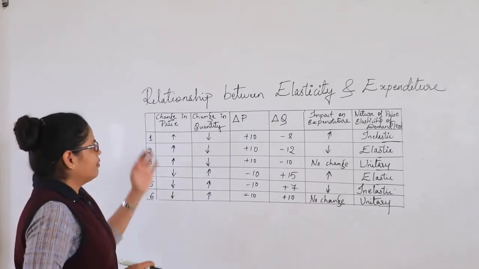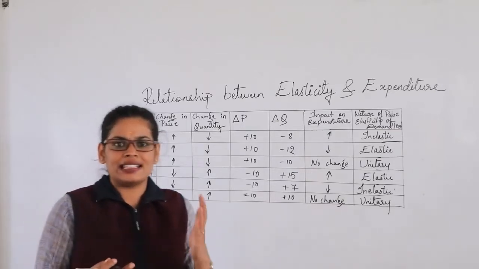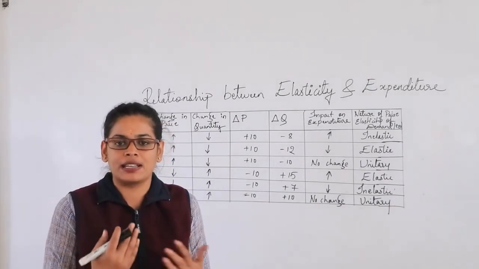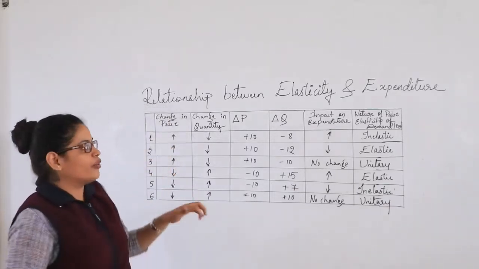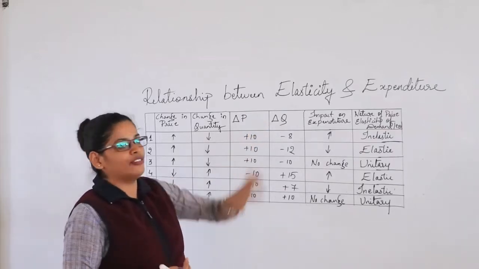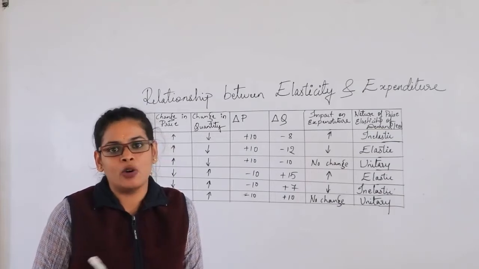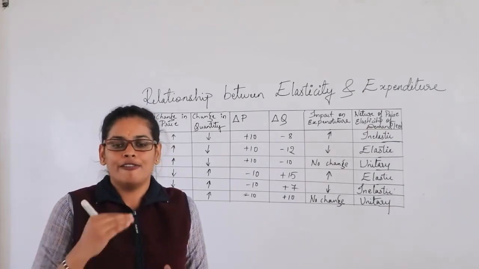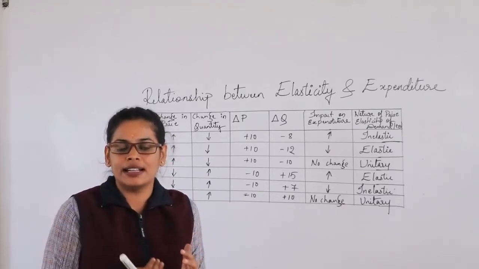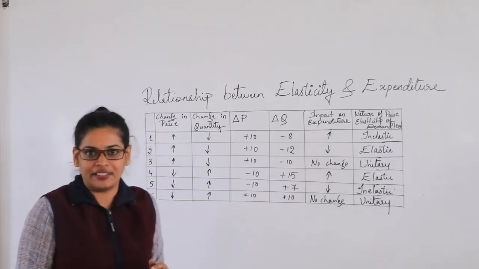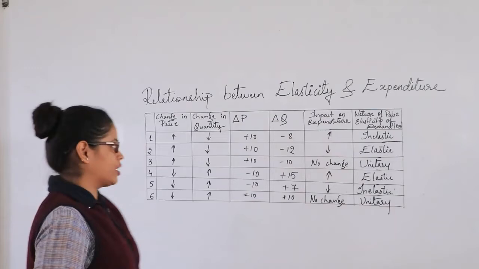Next, coming to the relationship between the elasticity and the expenditure. We had discussed the price increase, price decrease, the percentage change in the price and the percentage change in the quantity. When we are talking about all these things, we even have to talk about the expenditure, right? So when the prices increase, do we tend to spend more on the same commodity? No, right? We tend to shift to the close substitute, or we reduce the quantity, right? So that's the reason we even have to study the elasticity and the expenditure.